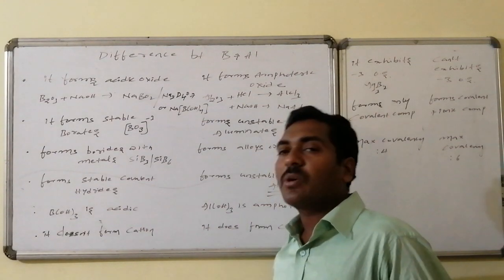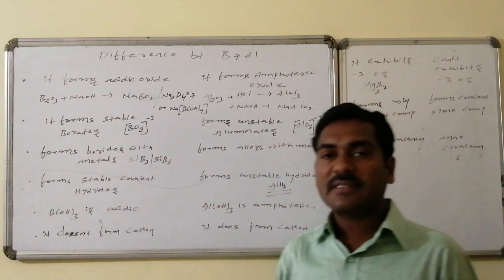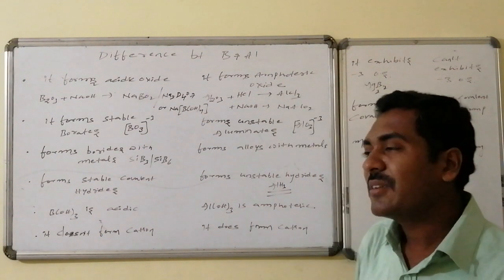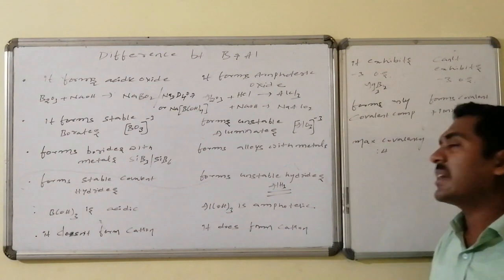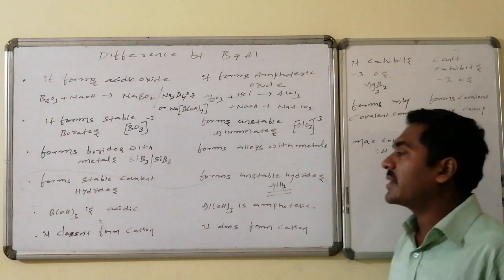Boron forms stable covalent hydrides, that is boron hydrides. A special part is there for the discussion. Whereas aluminium hydrides are unstable. Suppose alane is there, this is also very unstable.